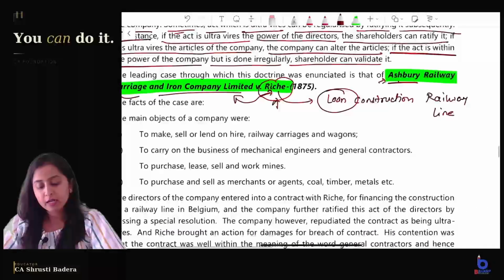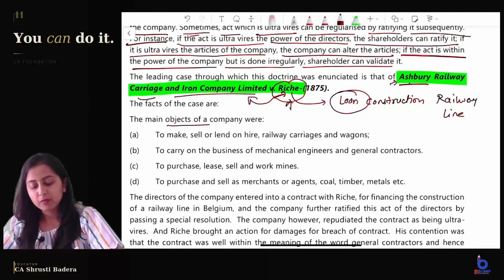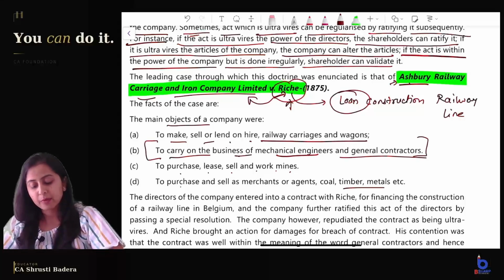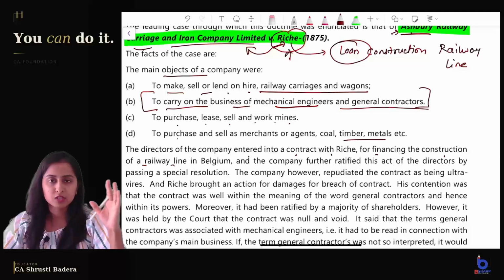So now look at the object clause of this company. Which company? Ashbury Carriage. The main objects of the company were to make, sell or lend on hire these things, to carry on the business of mechanical engineers and general contractors, purchase, sell, lease and work mines, purchase and sell, etc. What is important for us is that the case has happened due to this clause. Now the directors of the company entered into a contract with Riche for financing the construction of a railway line in Belgium, which Riche was going to do.